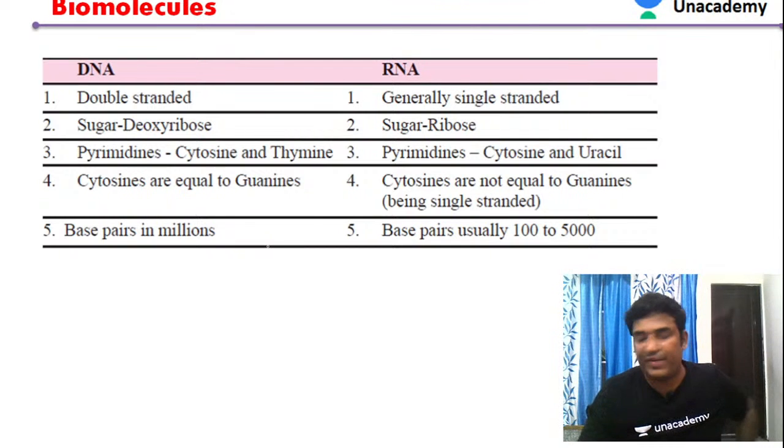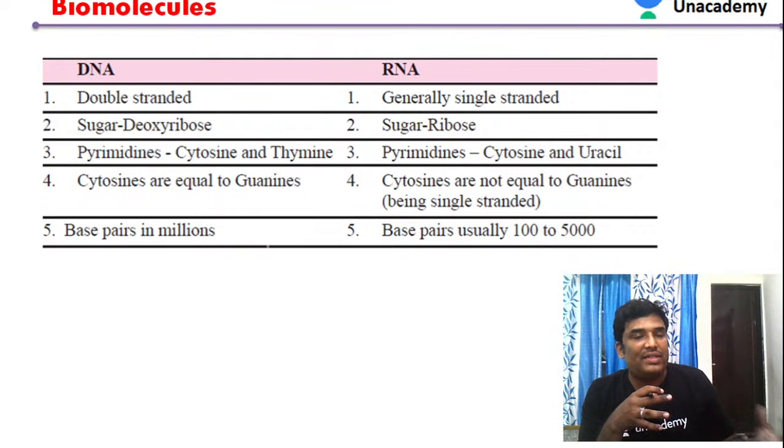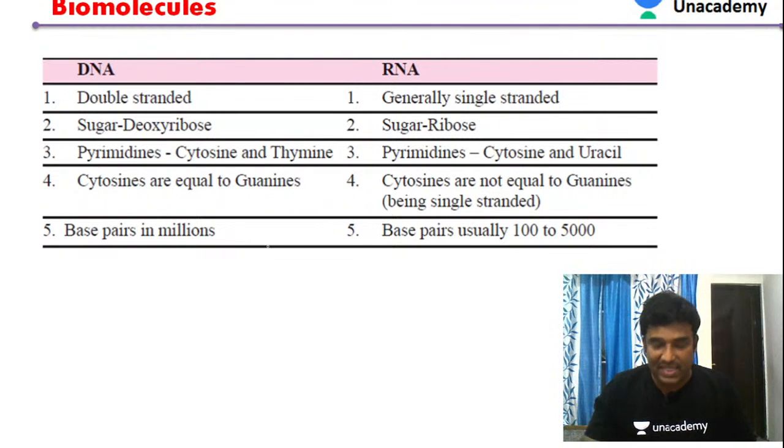Now let us see the difference between this genetic material, that is DNA and RNA. Already we were discussing the same thing. DNA is the major genetic material in higher animals and plants, and RNA acts as genetic material only in viruses. So let us see some differences between DNA and RNA.